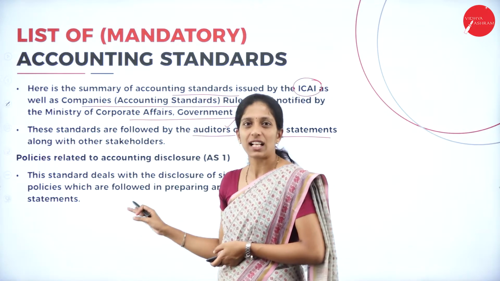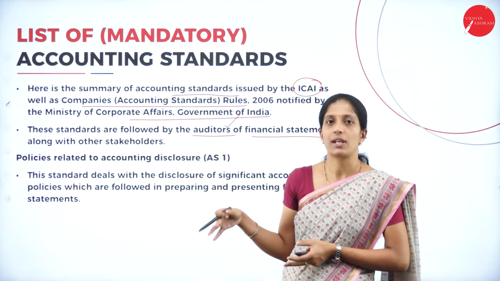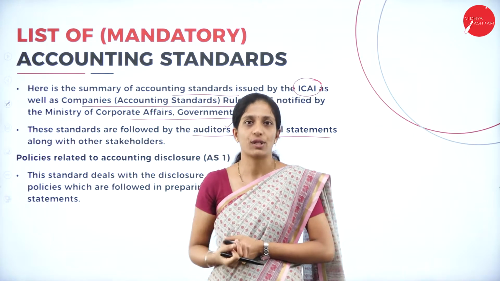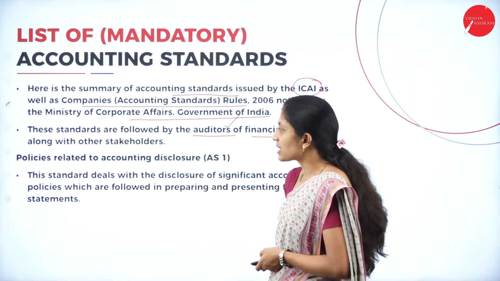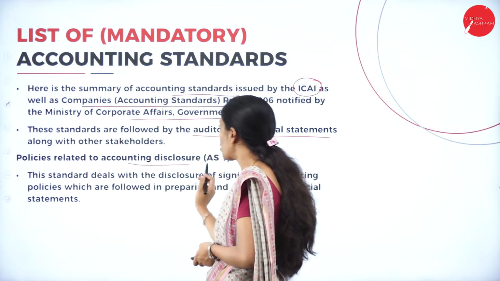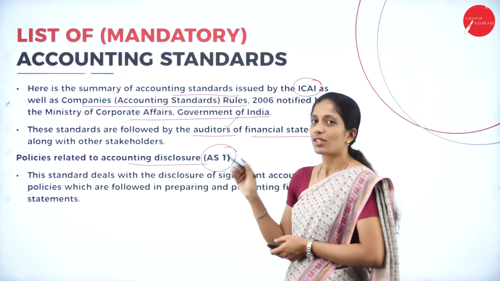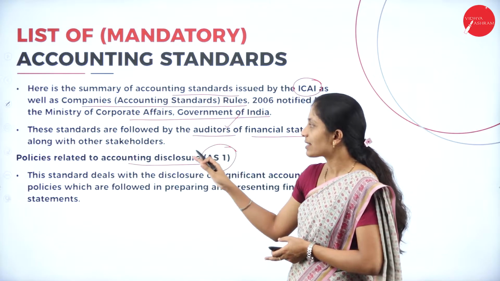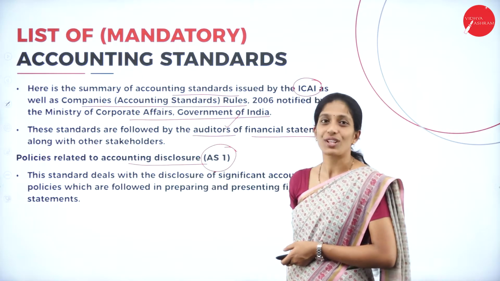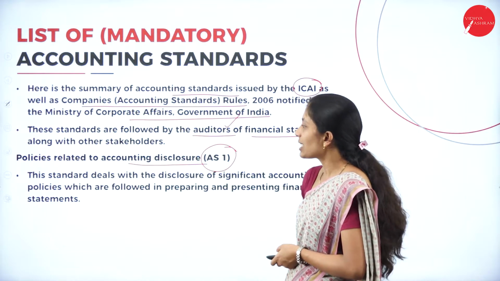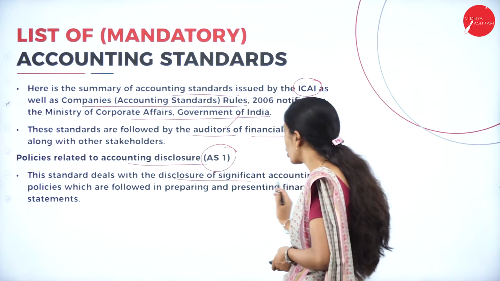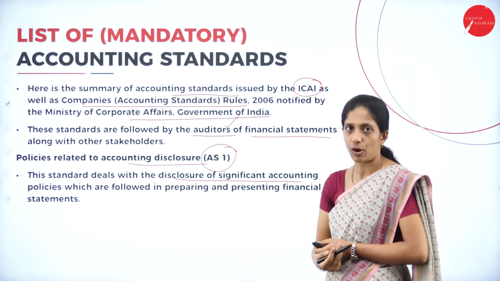Now, we shall see what the accounting standards are. Individually, we shall discuss a few of them today. The first is policies relating to accounting disclosure, that is Accounting Standard 1. This standard deals with the disclosure of significant accounting policies.